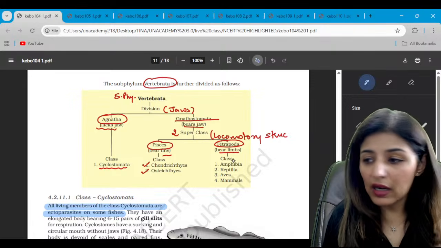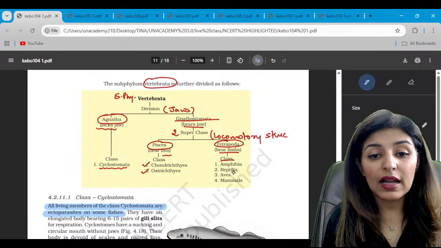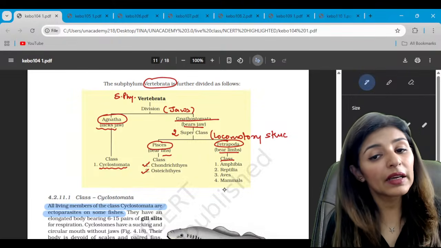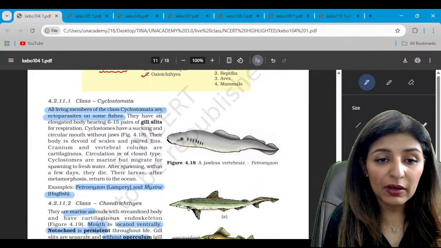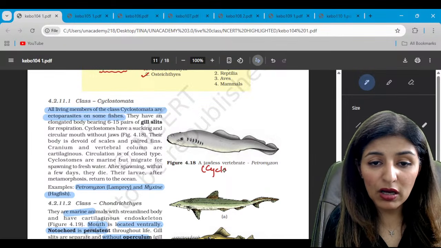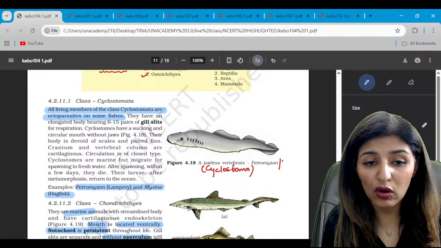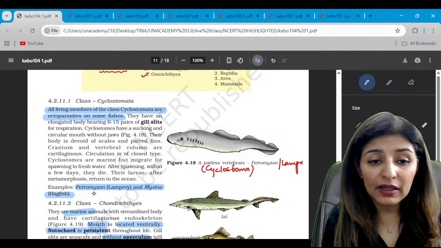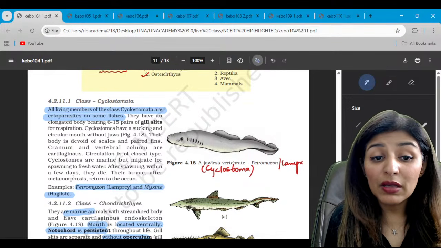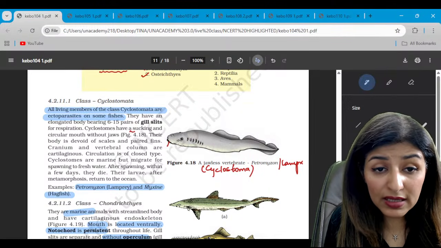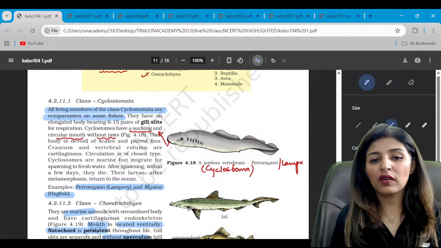So, tetrapoda can further be divided into four classes, that is amphibia, reptilia, aves and mammals. This is the diagram of a jawless vertebrate. We are talking about cyclostoma, jawless vertebrate. Example is petromyzon or lamprey. These all highlighted lines are PYQs. So see, cyclostoma means it has a circular mouth. It has a sucking circular mouth without jaws. These are the features of cyclostomata.